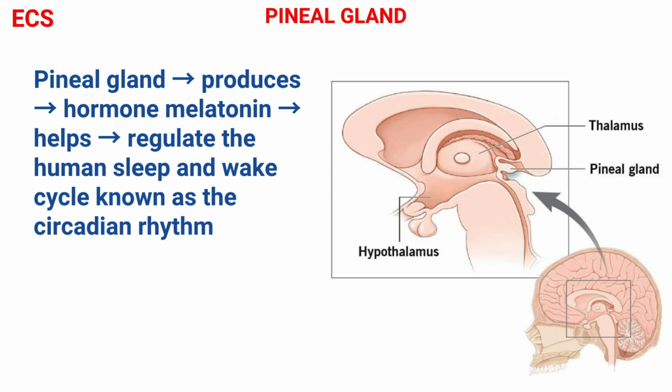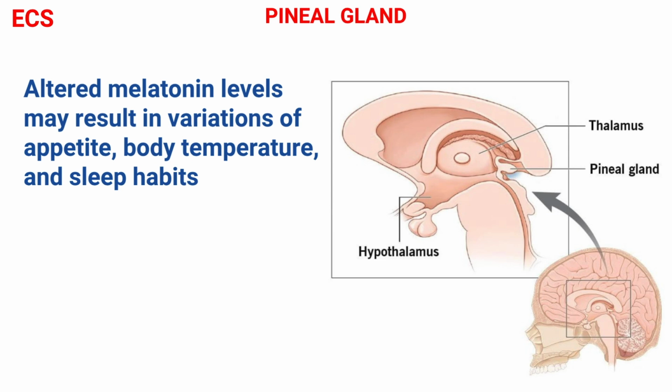Melatonin is not fully understood but appears to inhibit gonadotropin secretion to help regulate the female reproductive cycle and to control the onset of puberty. In children, melatonin may inhibit early sexual maturation. A large amount of melatonin receptors react to bright light and can alter the biological clock. Therefore, altered melatonin levels may result in variations of appetite, body temperature, and sleep habits.